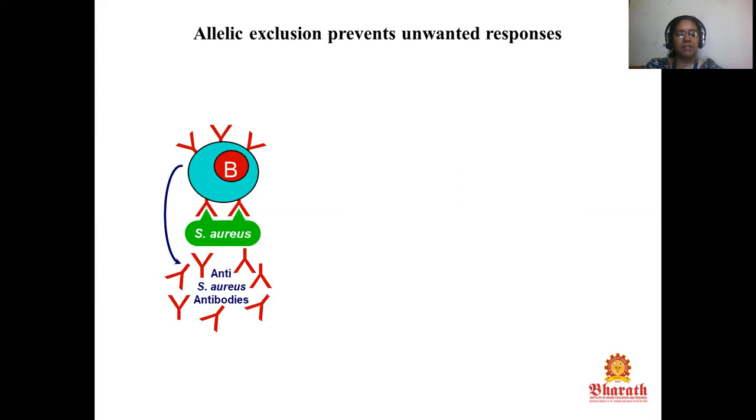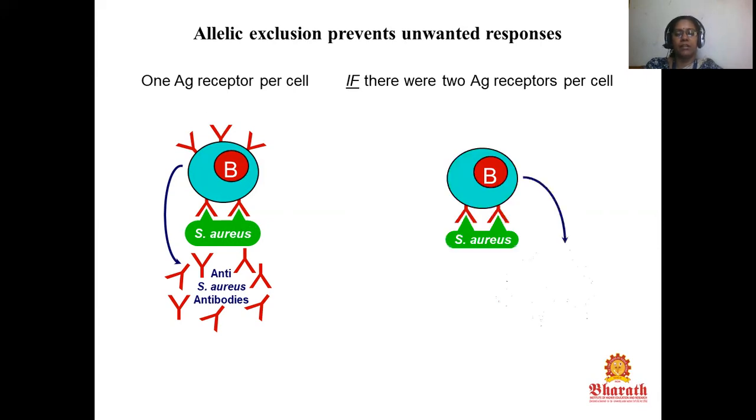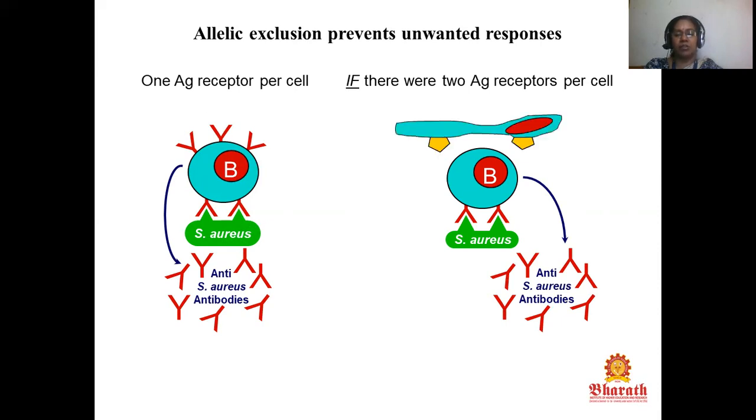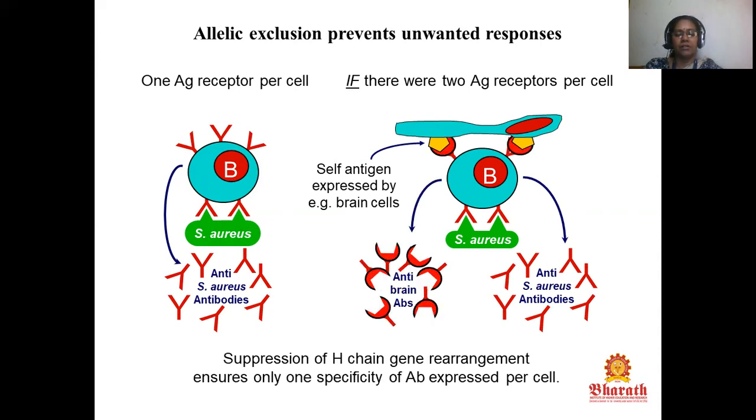SRS, that is anti-SRS antibodies. There is one antigen receptor per cell. Here there are two antigen receptors per cell, that is SRS, that is anti-SRS antibodies. This is a self-antigen expressed by, for example, a brain cell, that is anti-brain antibodies.